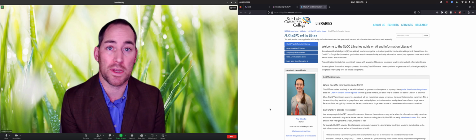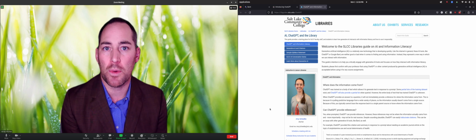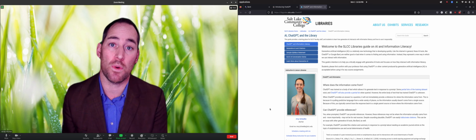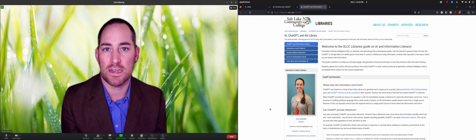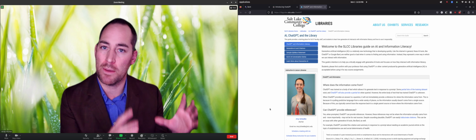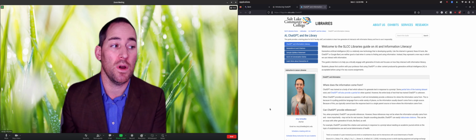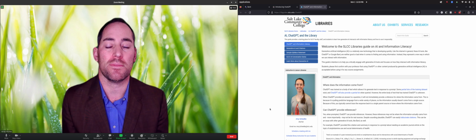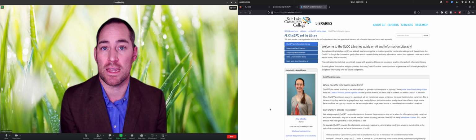An inappropriate and unethical use of AI would be to ask it to summarize a part of an article and then you copy and paste that into your paper or your assignment. That's an example of academic dishonesty, and the same as if you copied and pasted a piece of someone else's paper or a research paper without citing it correctly. So again, that would be plagiarism and academic dishonesty.